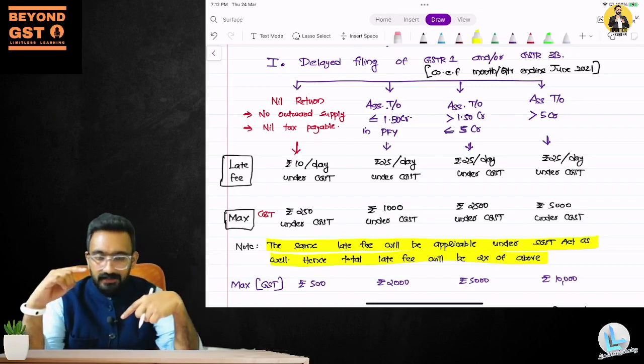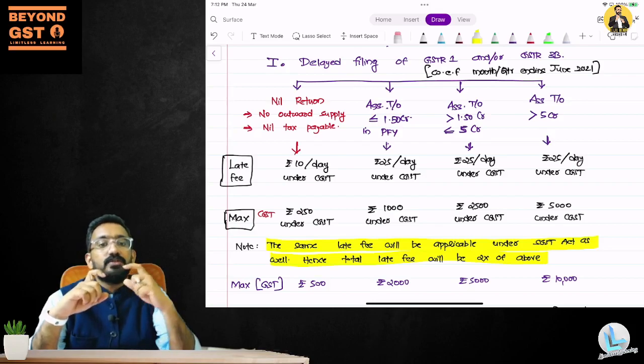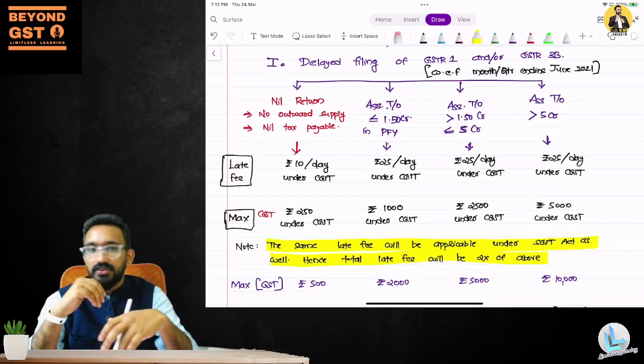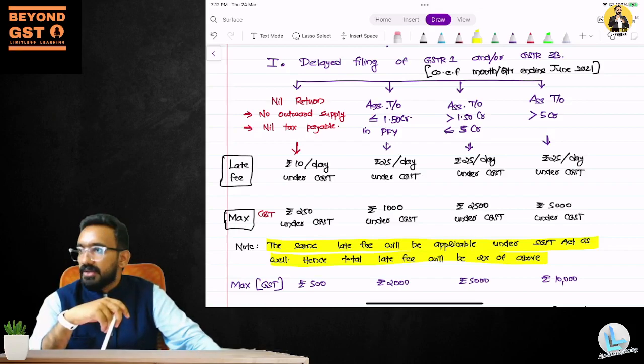Again, one more 1000 will come from SGST. So 2000 will be the maximum late fee that you can collect if your previous year turnover is up to 1.5 crores.